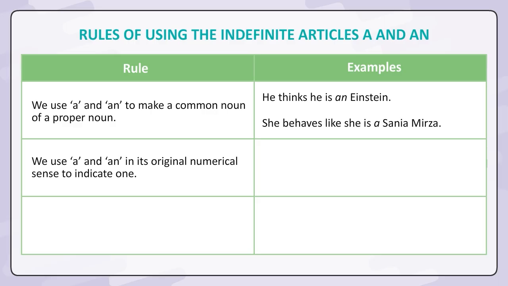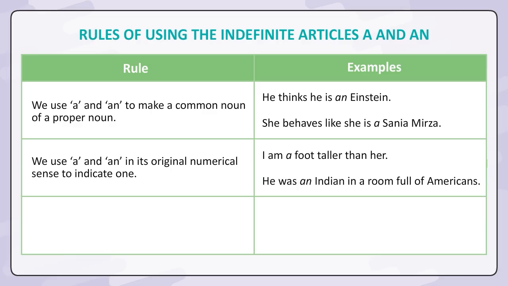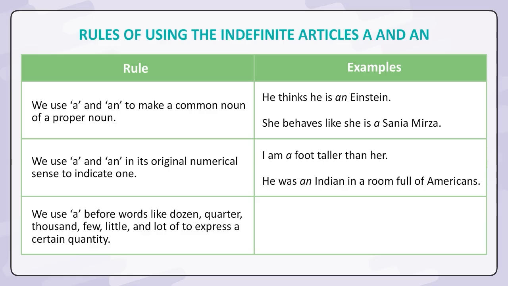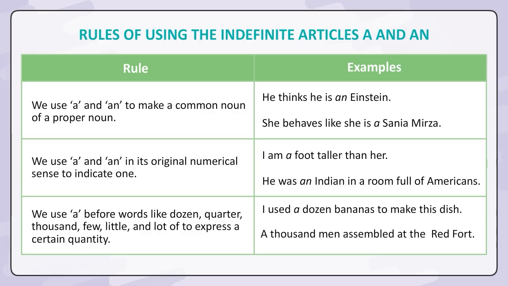We use a and an in its original numerical sense to indicate one. I am a foot taller than her. He was an Indian in a room full of Americans. We use a before words like dozen, quarter, thousand, few, little, and a lot of to express a certain quantity. I used a dozen bananas to make this dish. A thousand men assembled at the Red Fort.